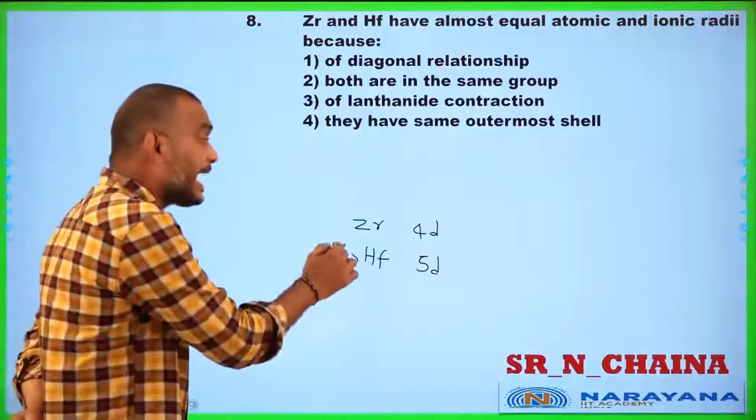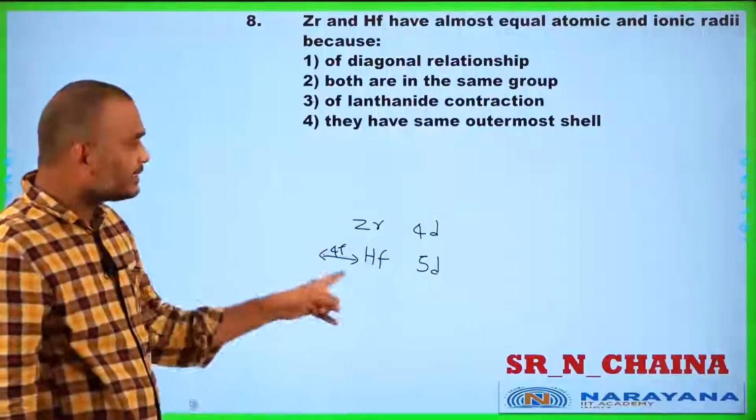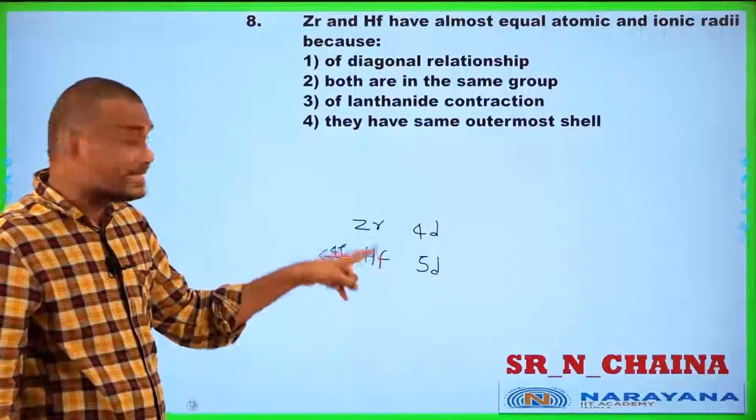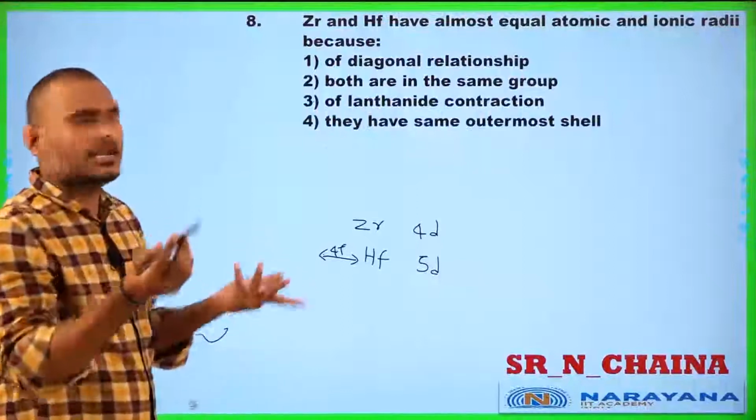Because of filling in the (n-2)f orbital, lanthanide contraction occurs. This lanthanide contraction causes the osmium size to be nearly equal to zirconium. So a diagonal relationship is not the correct answer.